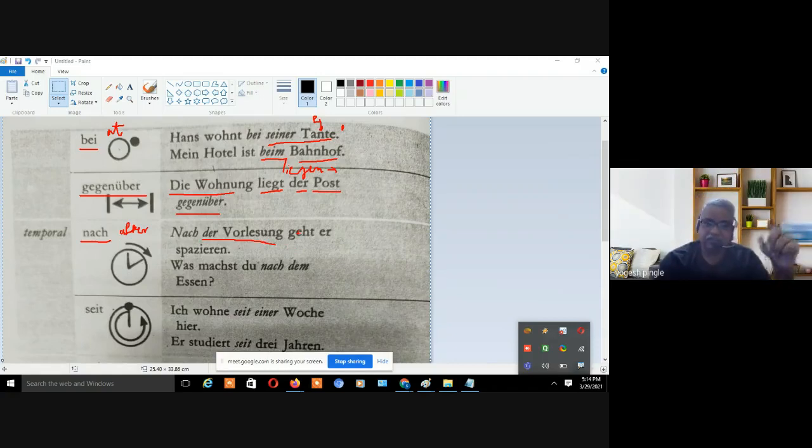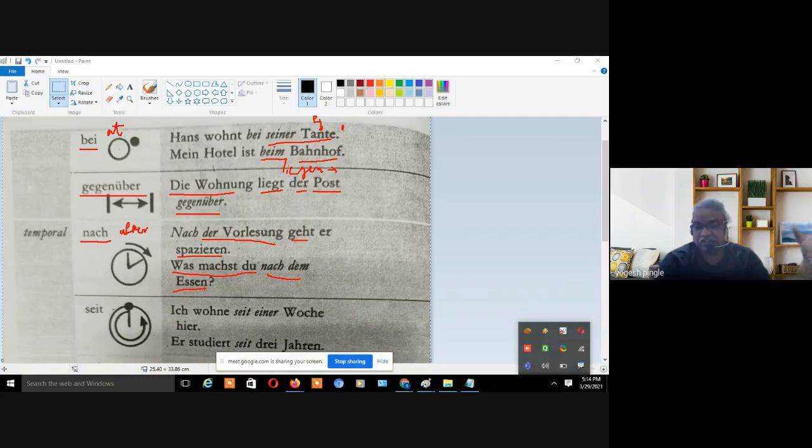So after the lecture, geht er spazieren. So we know what is the verb, spazieren gehen. How are you going to conjugate gehen? We have to put it at the second place. Spazieren we have to put at the end of the sentence. So nach der Vorlesung geht er spazieren. This is actually the correct German sentence, right? In English you can say after the lecture he goes for a walk, right? Was magst du nach dem Essen? You can just look at this.